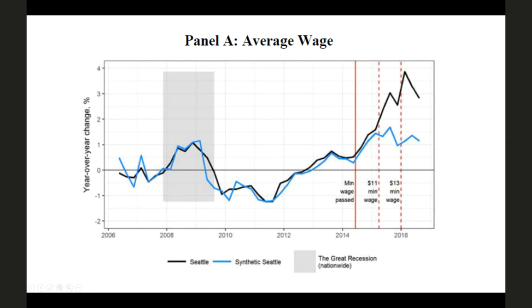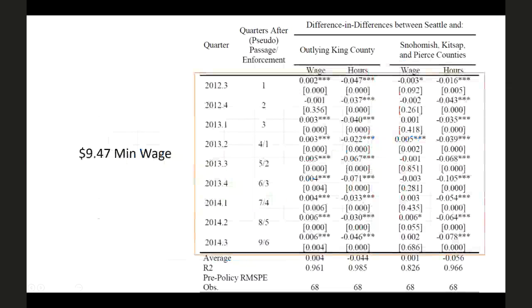And the last thing they do is they say, let's look at the effect of a fake minimum wage increase, a placebo minimum wage increase. Let's pretend that the minimum wage went up in the middle of 2012 and see whether we would get accurate results, right? What we should get here is that the difference in difference estimate is 0 because there was no minimum wage increase, so there should be no effect of a fake increase.